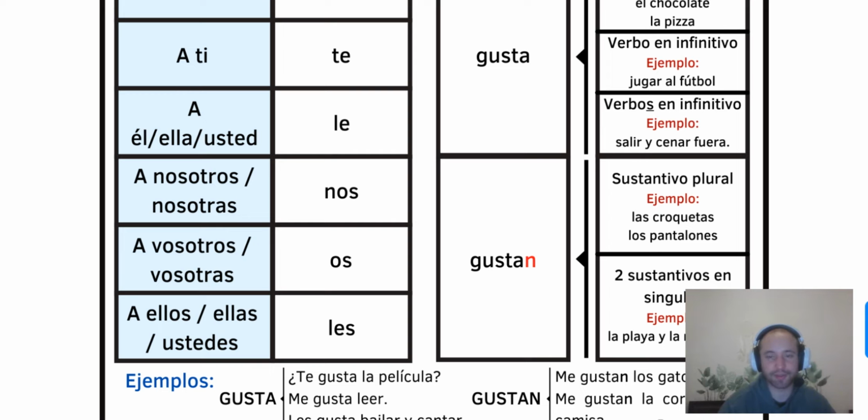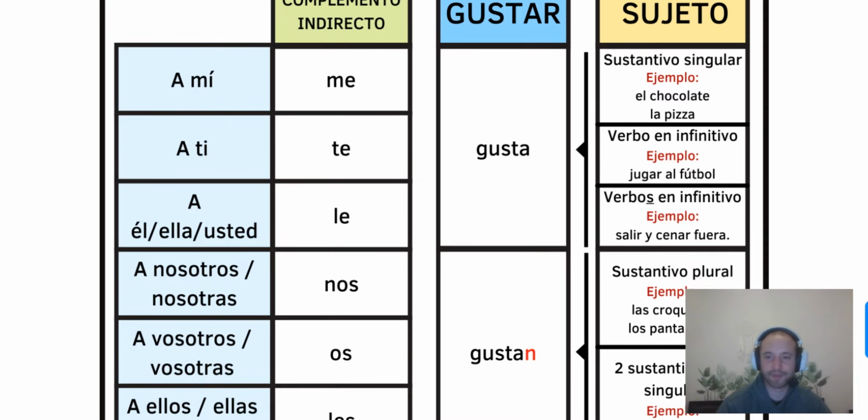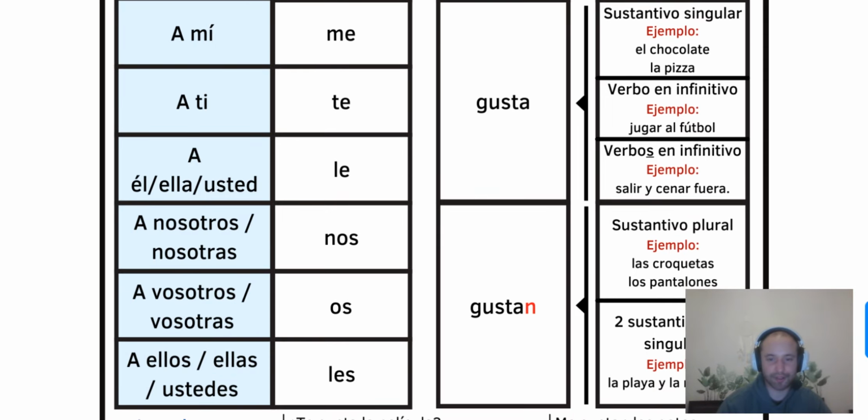But also remember that because we add an s to plural words, in this case we add an n only because it's gusta, this kind of verb. So we put an n when we want to say that you like, for example, more than one thing. "Nos gustan las croquetas." "Os gustan salir y cenar fuera." No, sorry, in this case it's gusta, "os gusta." It would be "os gustan la playa y la montaña," like together, the beach and the mountain.